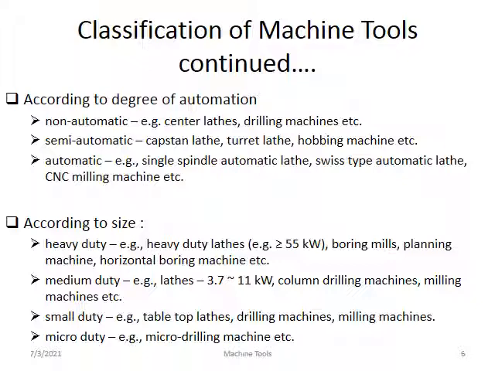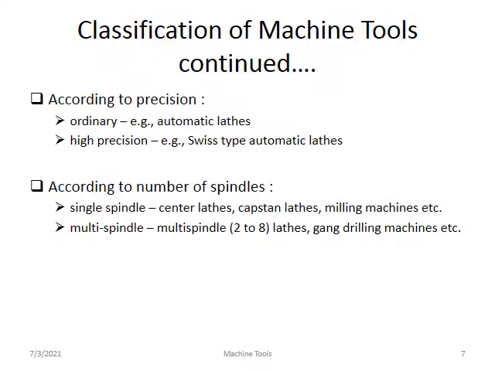And next is classification according to size: heavy duty, medium duty, small duty and micro duty. Heavy duty means, for example, heavy duty lathe, heavy duty boring mill, heavy duty planing machine and horizontal boring machine, different types available in the market. Medium duty lathe, drilling machine and milling machine are also available. Small duty means table top lathe, table top drilling machine, and milling machine. And micro duty, for example, micro drilling machines are available in the market.